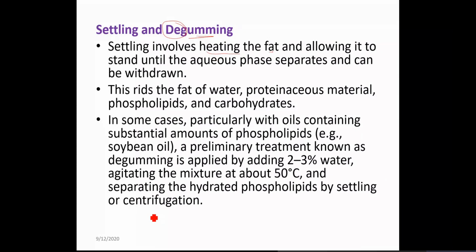You cannot watch any observation, like any operation, very closely, because everything happens in a closed environment, in the container. Basically here the oil is heated and allowed to stand until the aqueous phase separates, so that the fat has around 10% of the moisture which has come from the fat that you have extracted.